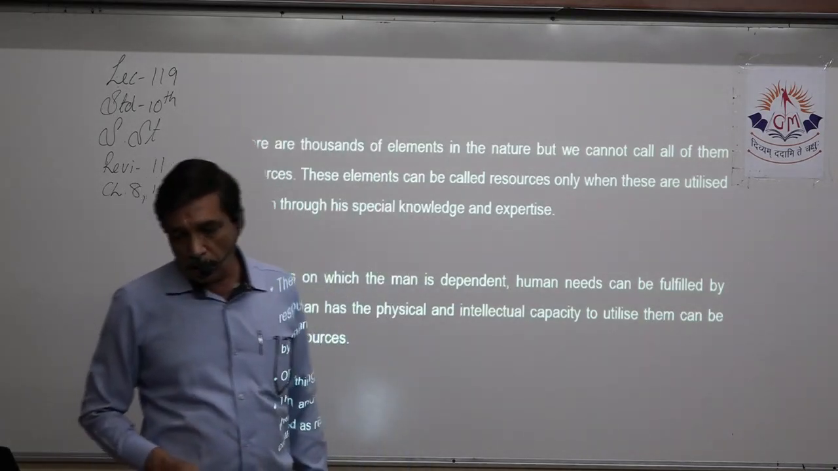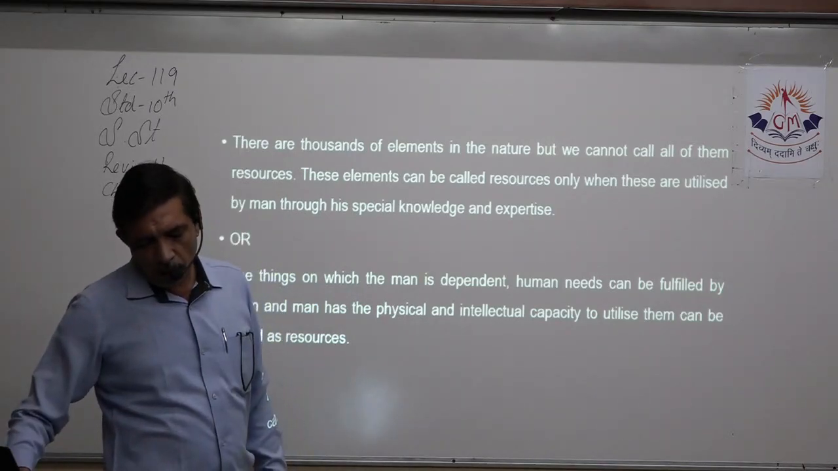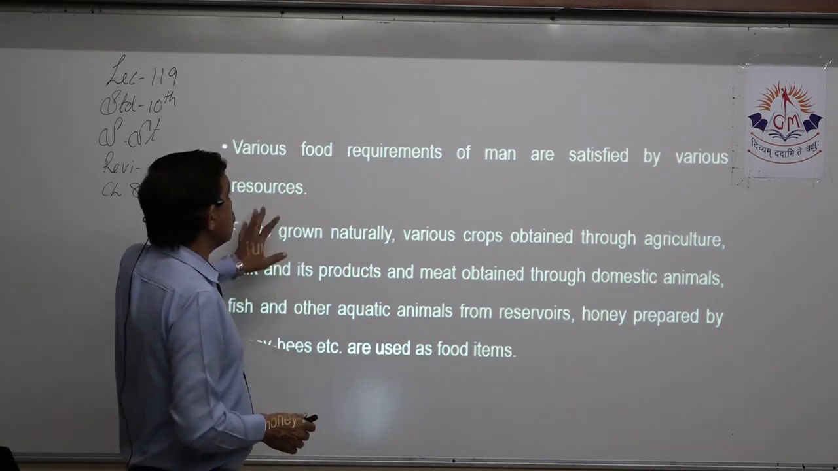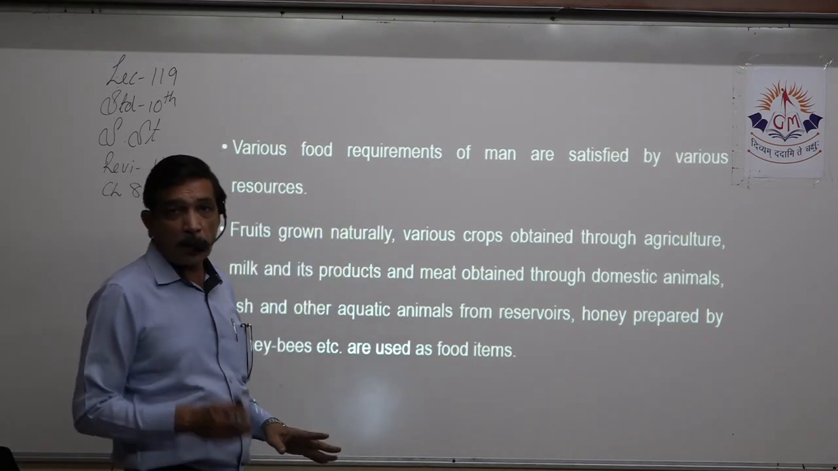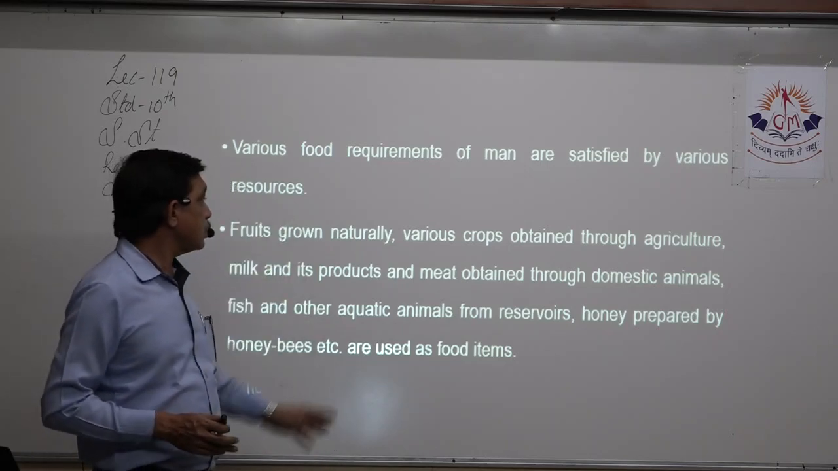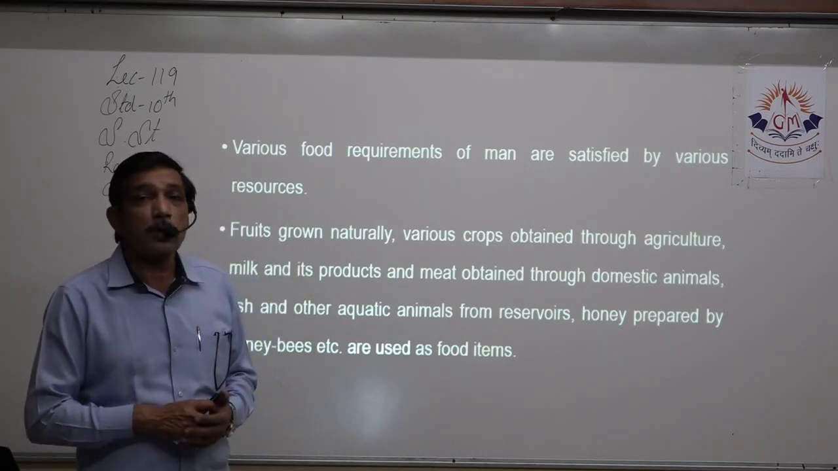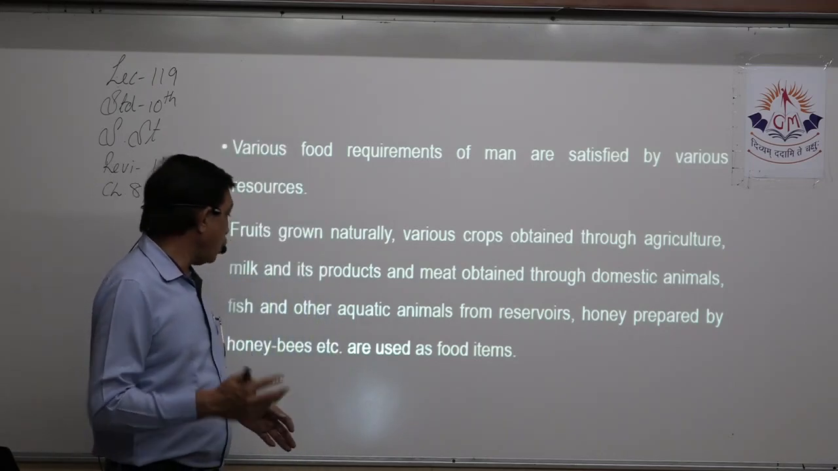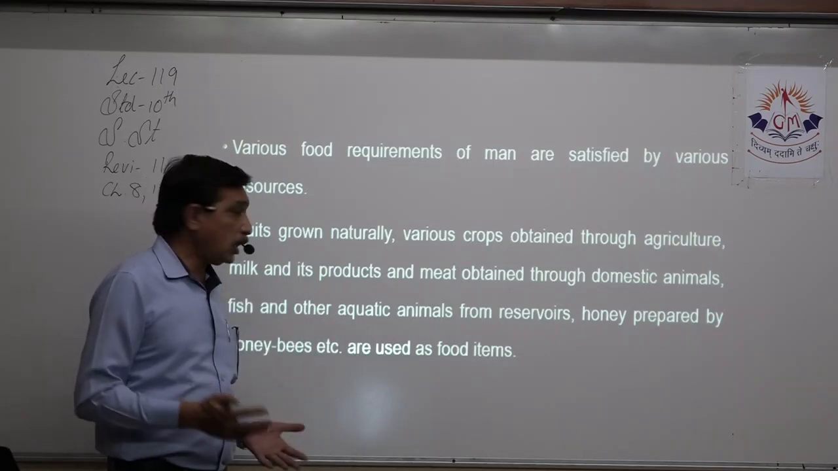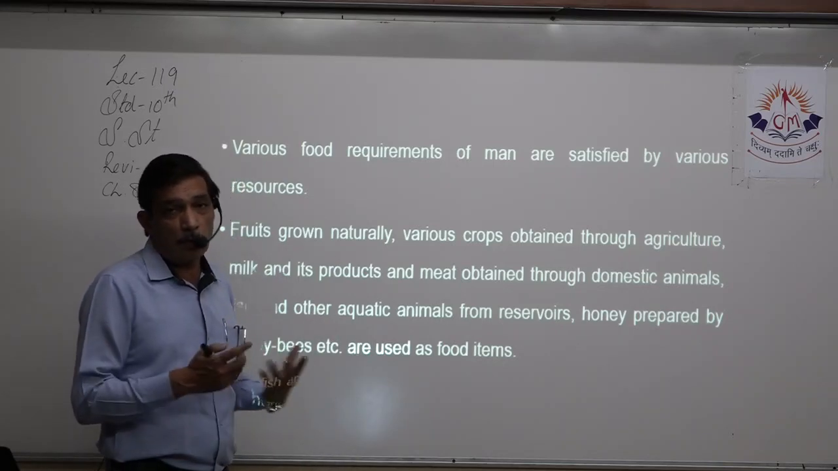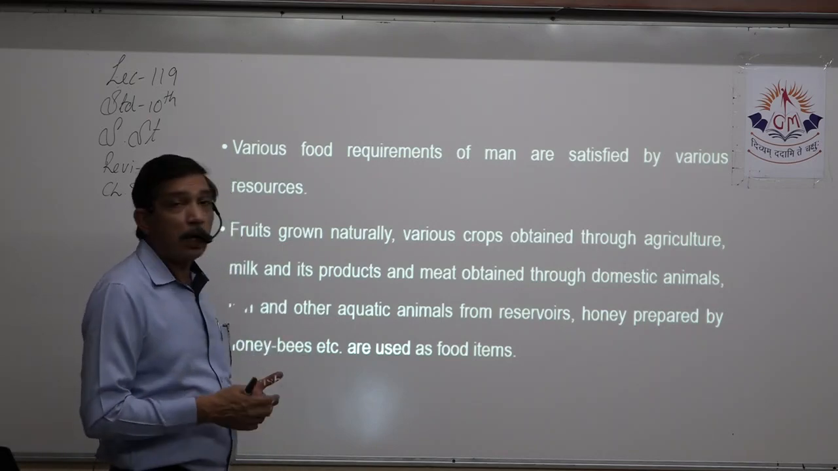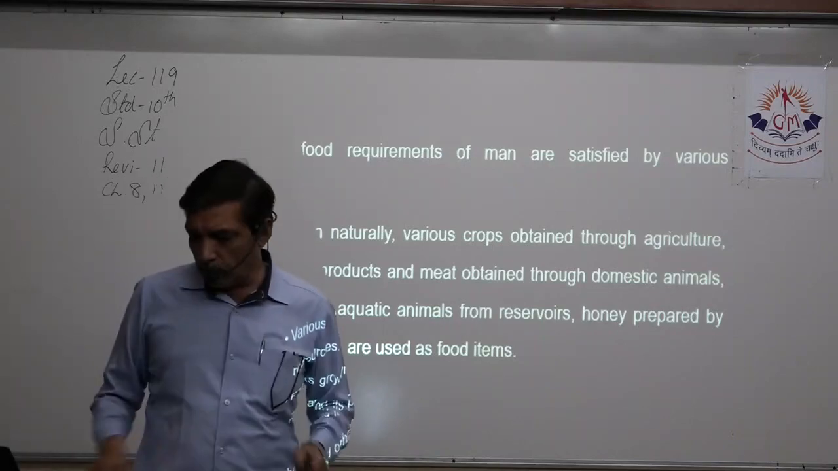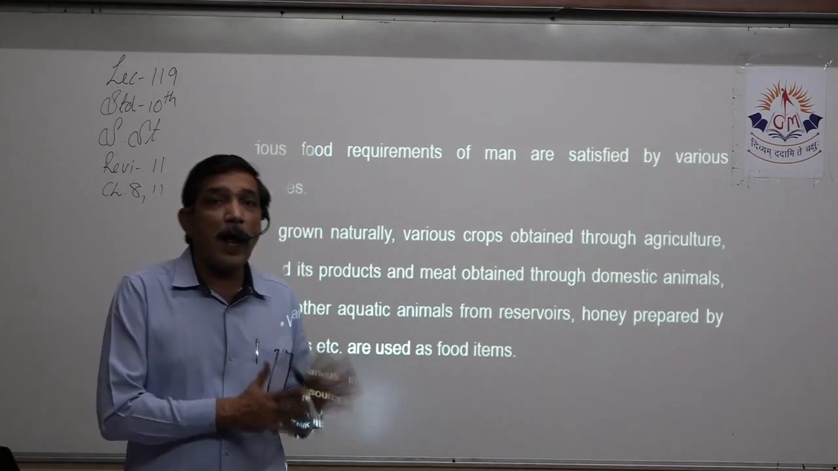Describe the various uses of resources. The first one is resources as food. Various food needs of man are satisfied by various resources. Fruits grow naturally, various crops are obtained through agriculture, and milk and milk products we get from domestic animals. Aquatic animals we also catch, for example fish from rivers, lakes, sea, etc. Honey is prepared by honeybees. So lots of items are called food items. So, food as resources.